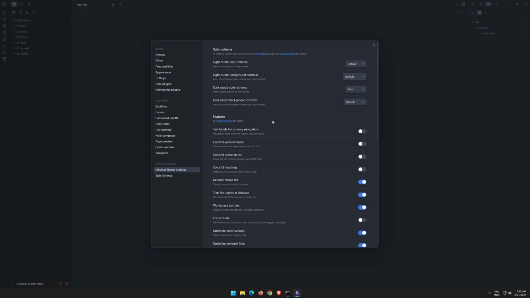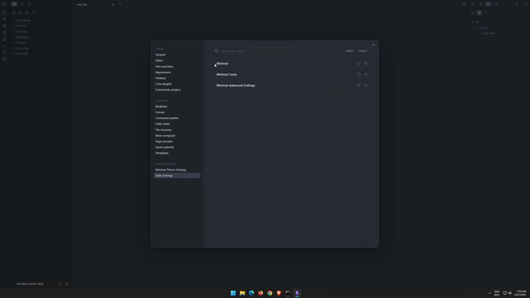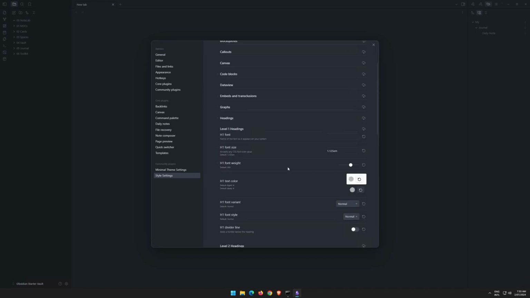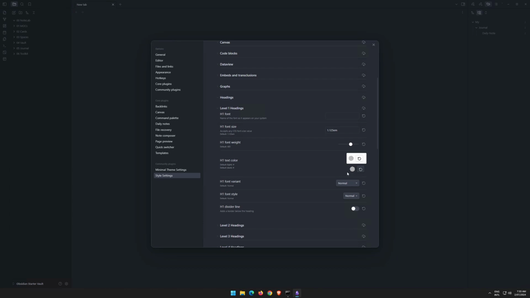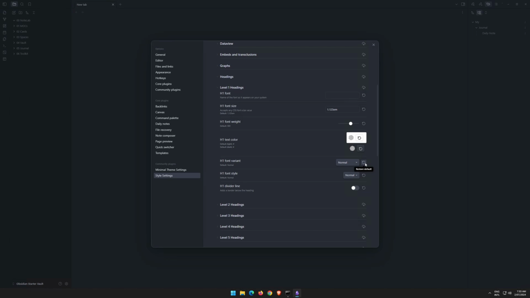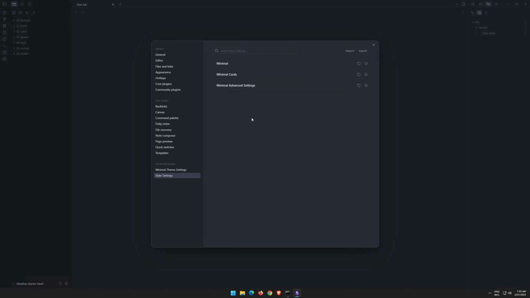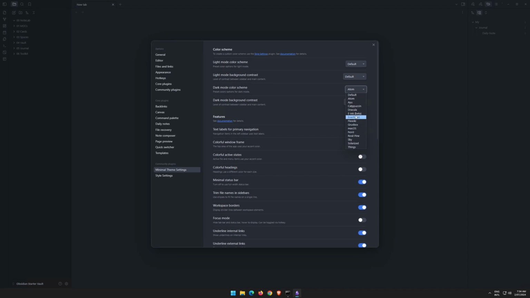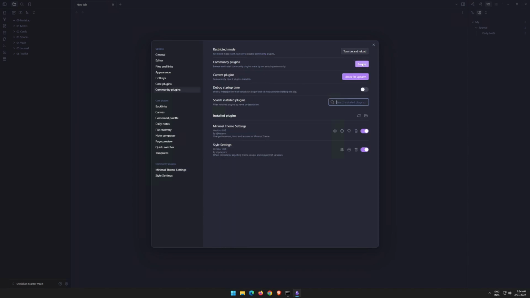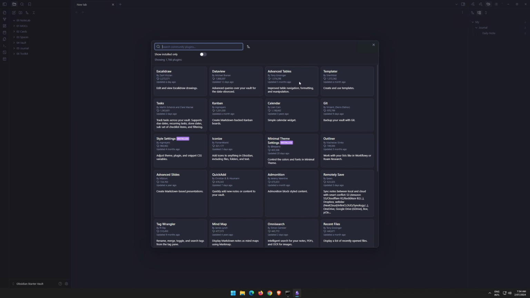We can go down to our style settings and we can see we can set a whole bunch of CSS within our minimal theme. So if we want to change how headings look, if we want to change the H1 font or the color of our headings, we can do so in here. And if we're not happy once we've made our changes, we can always restore the default by hitting the little refresh button here. So these are two great community plugins to use with the most popular theme for Obsidian, which is minimal. I'm just going to quickly change over to Dracula. This one brings back the Obsidian purple. It still keeps the dark mode. Then we'll install the remaining plugins for the starter kit.